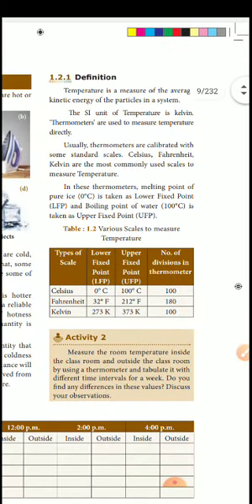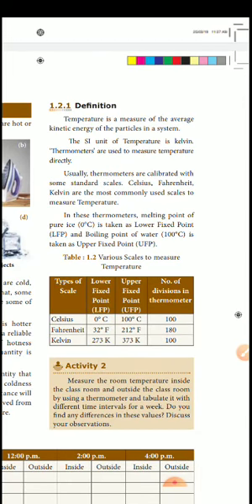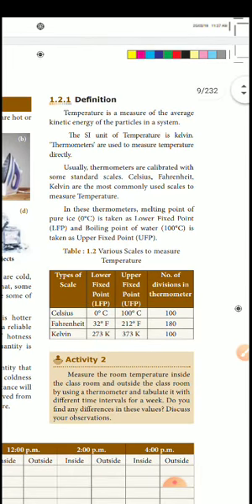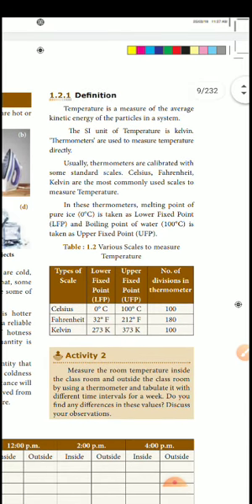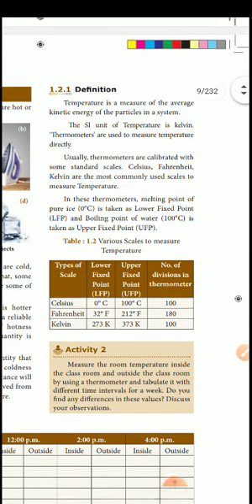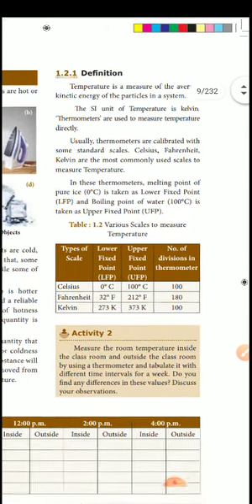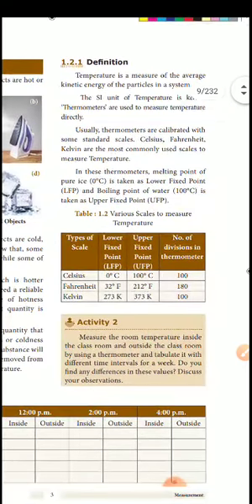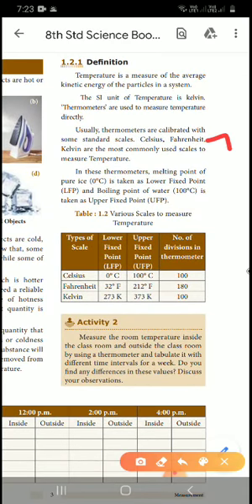Again, you can see the temperature is the measure of the average kinetic energy of the particles in your system. The SI unit of temperature is Kelvin. Thermometers are used to measure the temperature directly. Usually thermometers are calibrated at some standard scales only. What are the scales? Celsius, Fahrenheit and Kelvin. These three are important for the temperature.